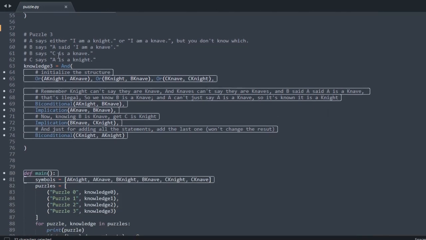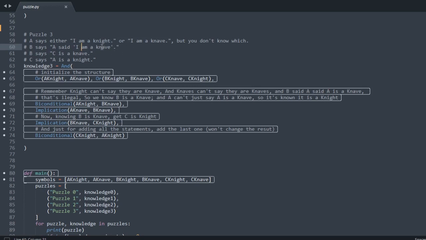Now in puzzle 3, A says either I am a knight or I am a knave. So here I'm going to explain. A knave, as I told you before, would never say that he's a knave. So he would say that he's a knight. So A can be a knave or a knight, but we know that A says that he's a knight. Here B says that A says that he's a knave.